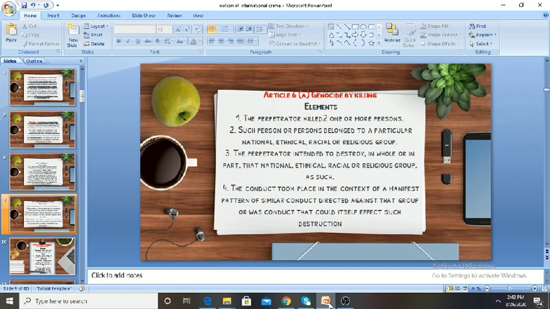Such person or persons belong to a particular national, ethnical, racial or religious group, and the perpetrator intended to destroy in whole or in part that national, ethnical, racial or religious group, and the conduct took place in the context of a manifest pattern of similar conduct directed against that group or was conduct that could itself effect such destruction. So these are the elements of genocide by killing.